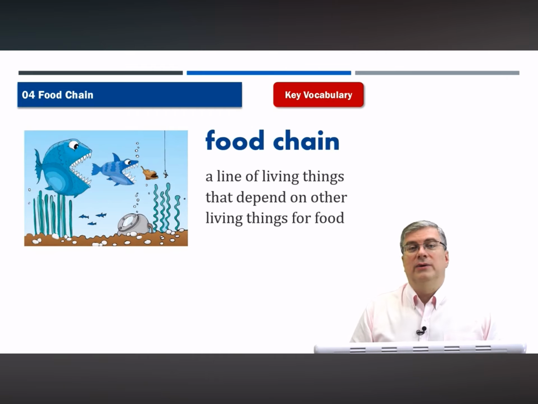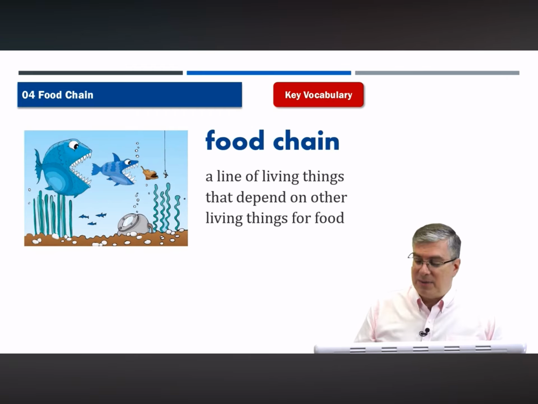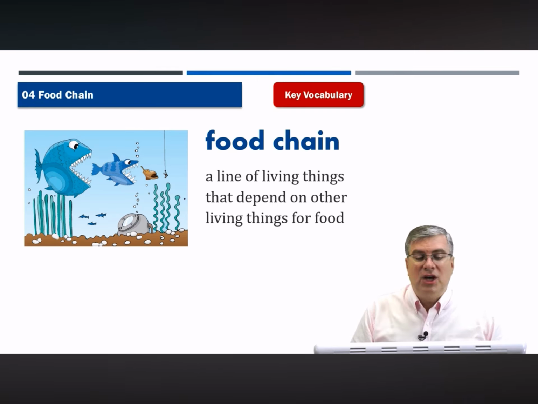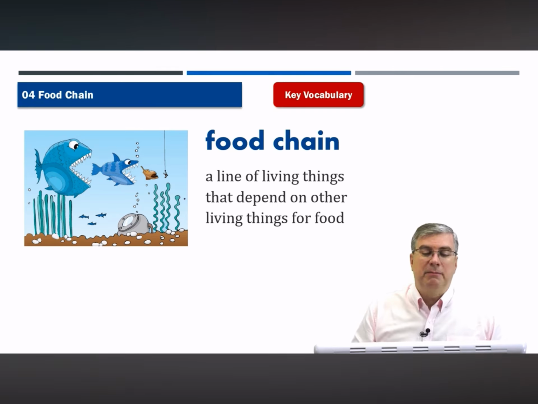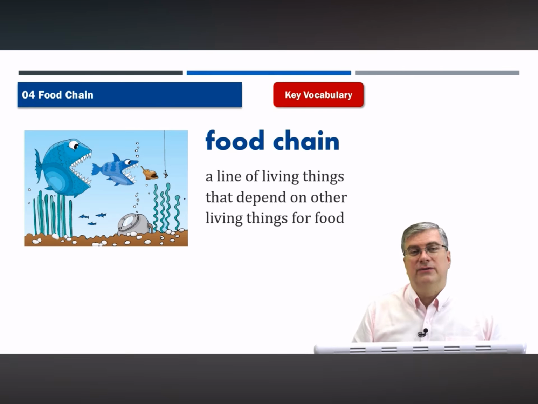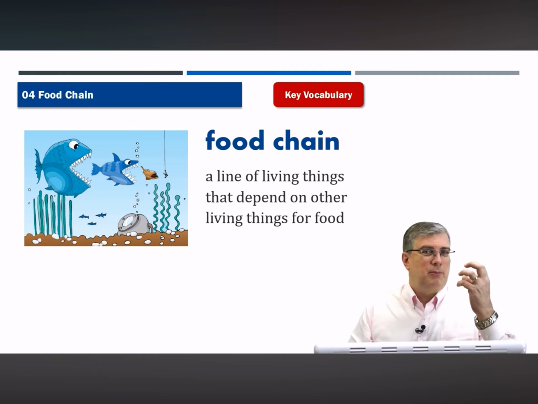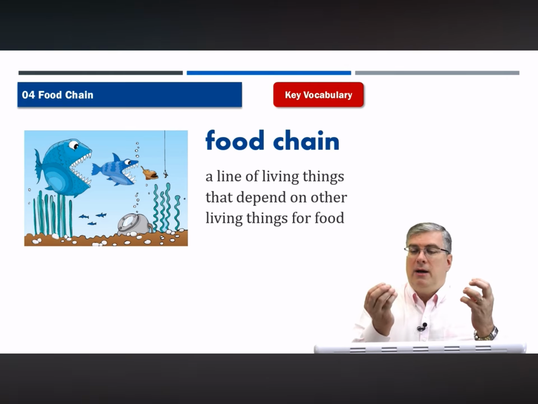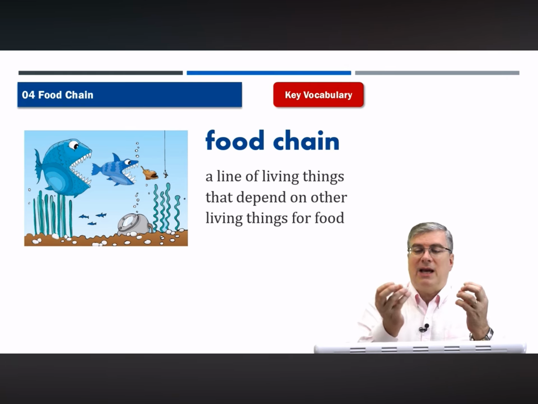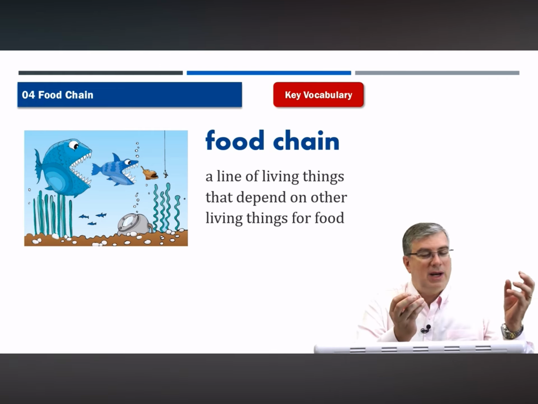Food chain. Now, we talked about food chain. I mentioned that at the beginning of this lesson. A food chain is a line of living things that depend on other living things for food. So we talked about predator and prey, right? There are many types of prey and there are many types of predators.